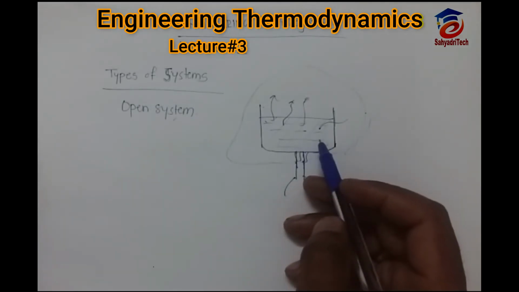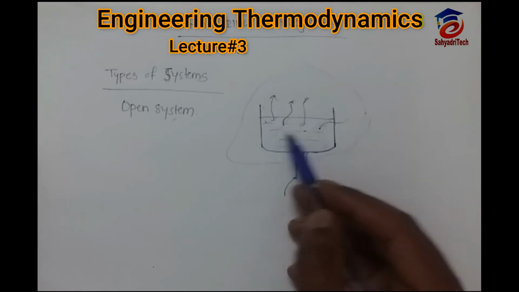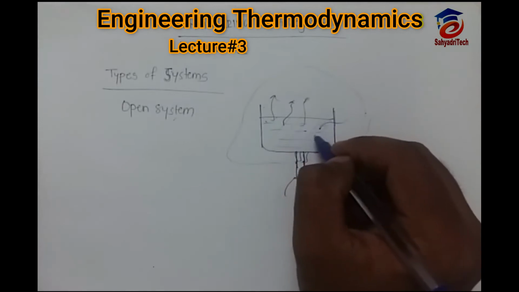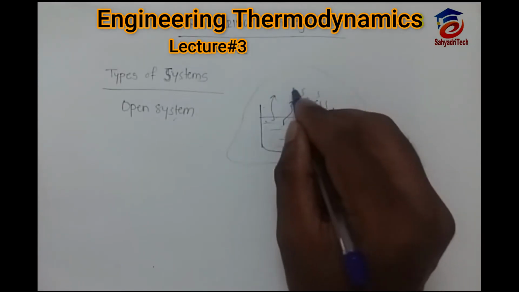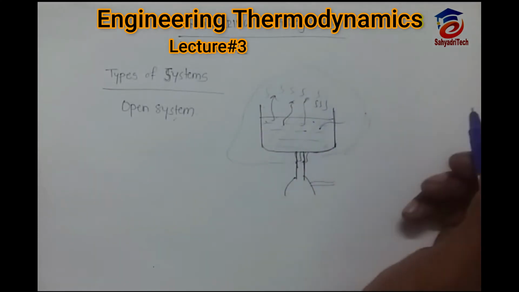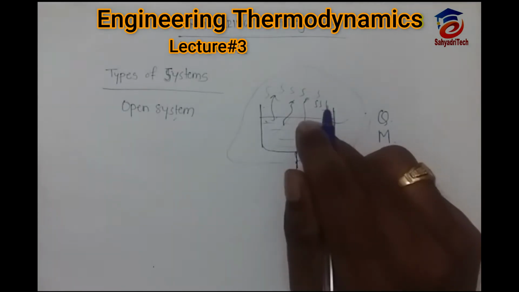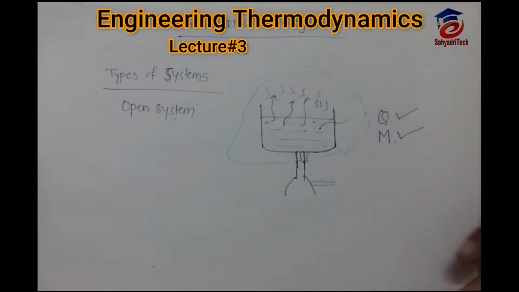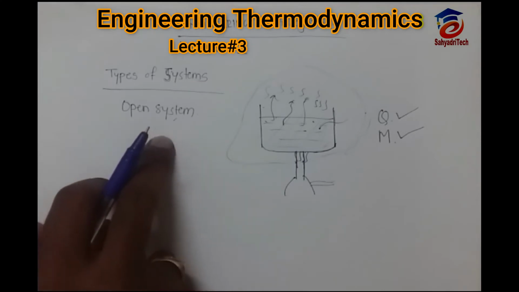And if you see, not only heat but matter also can transfer from this type of system. When this water gets vaporized, these water vapors will transfer to the surrounding. So matter as well as heat will transfer to the surrounding. So Q and mass, since that water vapor has some mass, Q will transfer and mass also will transfer. That type of system is an open system.